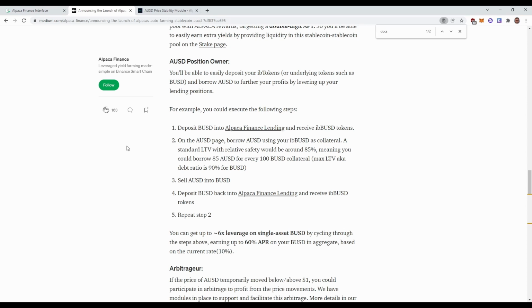So if you were to loop this process, you can get up to roughly 6 times the amount that you originally put in. I will be attaching an Excel sheet to this video so that you can put in the numbers, and I'll briefly explain the Excel sheet now as well. As an AUSD borrower, the benefit is that you can lever up the amount of funds that you're putting in the lending pool, and therefore you can earn APY on more assets in the lending pool.